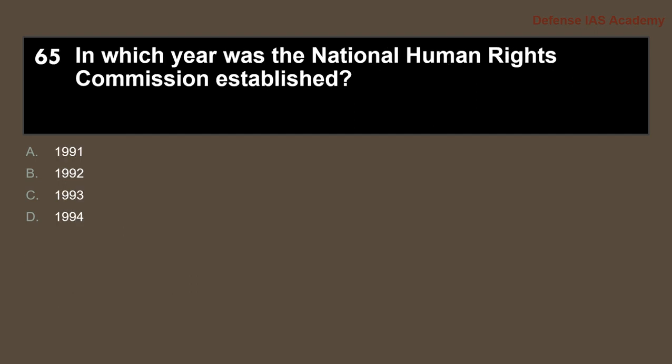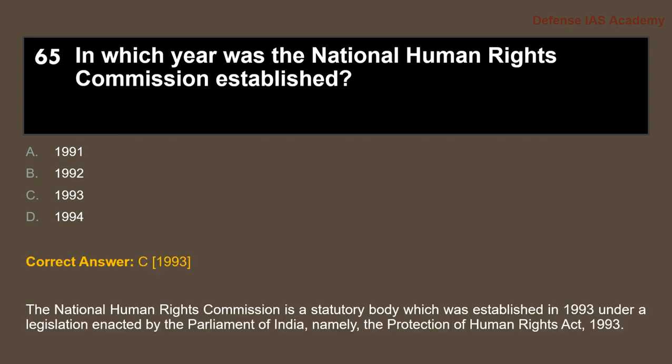65. In which year was the National Human Rights Commission established? Answer is option C, 1993. The National Human Rights Commission is a statutory body which was established in 1993 under a legislation enacted by the Parliament of India, namely the Protection of Human Rights Act 1993.